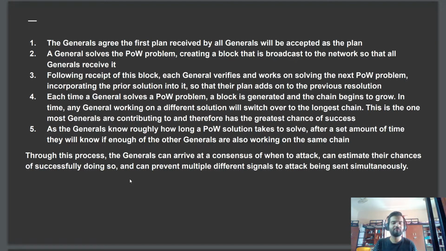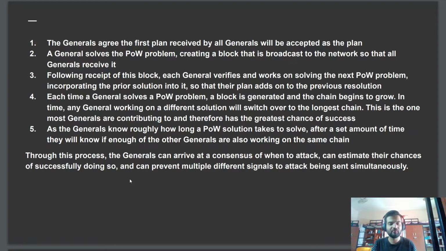So following the receipt of this block, when the others get this receipt that okay, one general has solved this, each general verifies and works on solving the next POW problem, incorporating the prior solution, so that their plan adds onto the previous solution. So okay, now we got the first solution. Now other generals will try to work on the next solution.